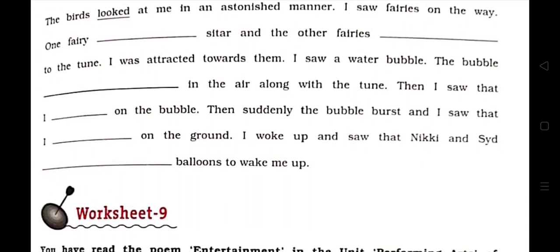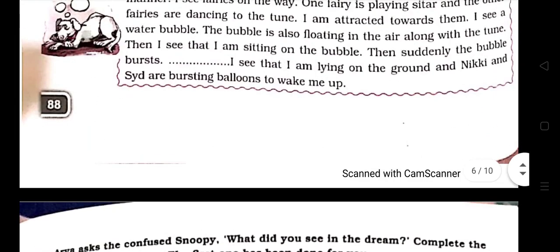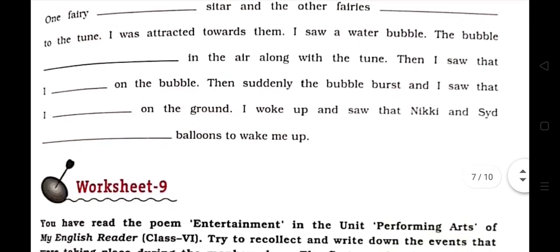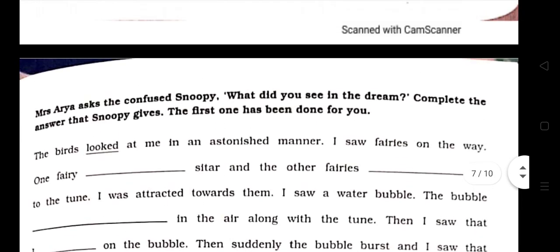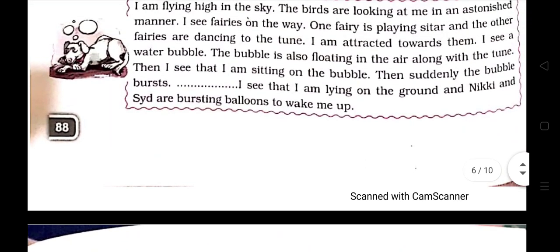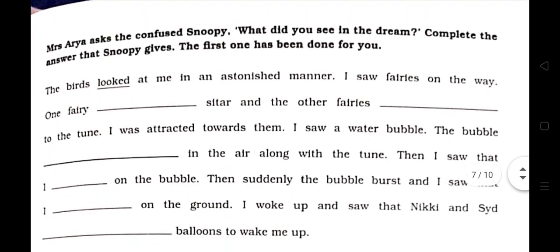Then suddenly the bubble burst and I saw that I dash on the ground. I lay on the ground. I woke up and saw that Nicky and Sid burst balloons to wake me up.